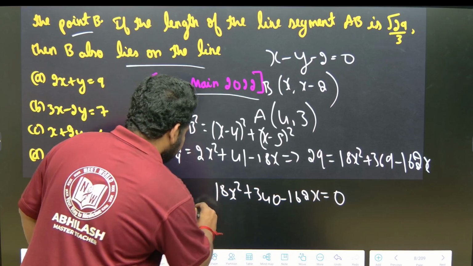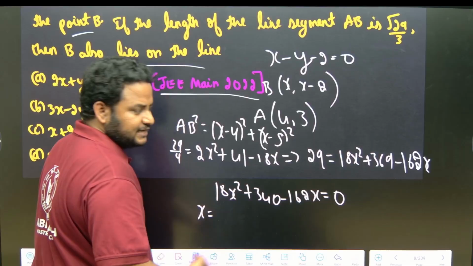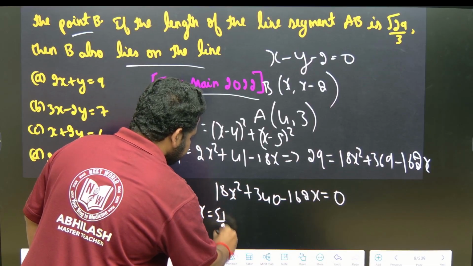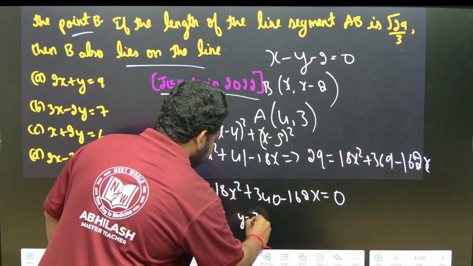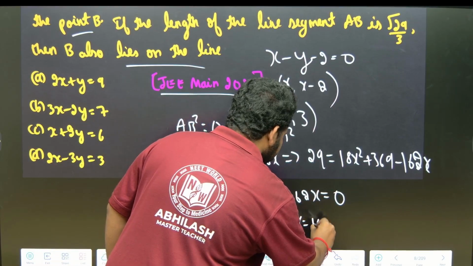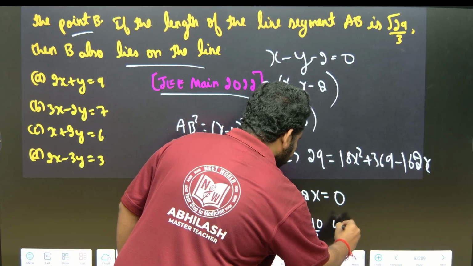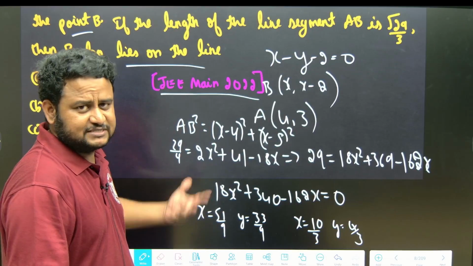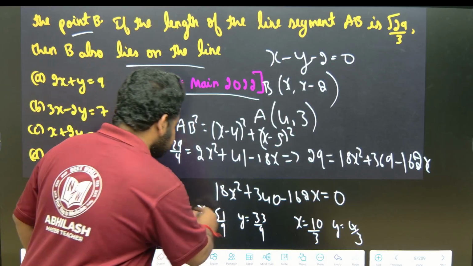So if I solve this, I'll get x is equal to 51/9 and y is equal to 33/9. Another value for x I'll get is x is equal to 10/3 and y is equal to 4/3 on solving this. I know this is fairly calculative, but it's a very simple question. If I put this, it will not satisfy this.